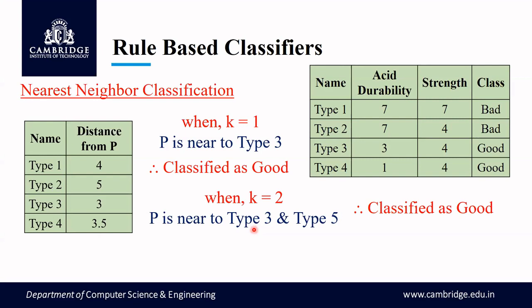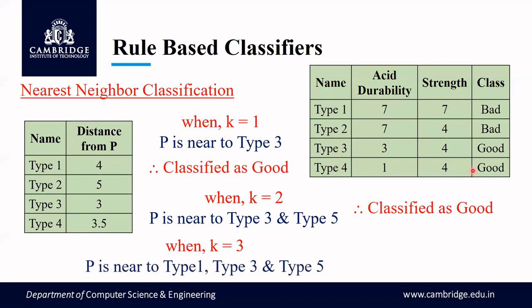And now, we can consider the next one. What happens when K is equal to 3? When K is equal to 3, I have to consider the 3 nearest neighbors, which means the 3 distances closest to P, which I can consider as type 3, type 4, and type 1. I check their classes. Type 1 is classified as bad. Type 3 and type 4 are classified as good. Correct? And hence I can tell that the new product will be classified as good.